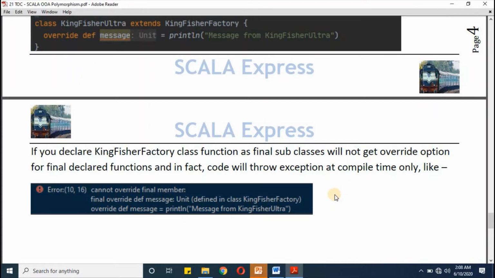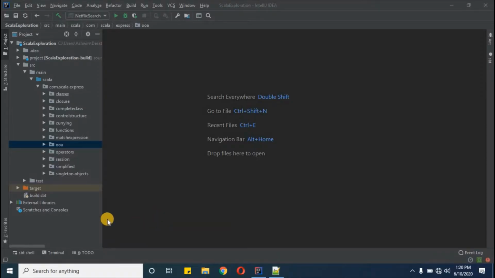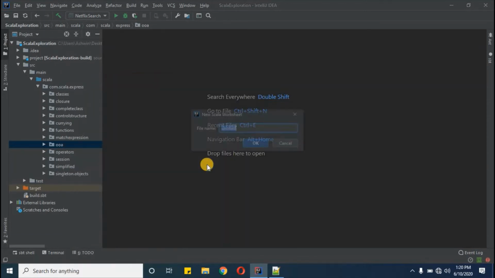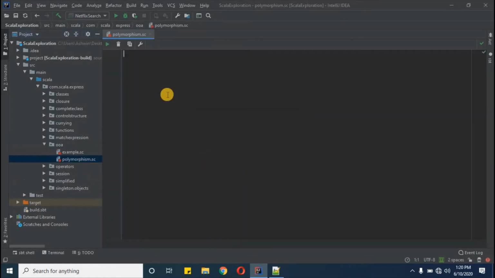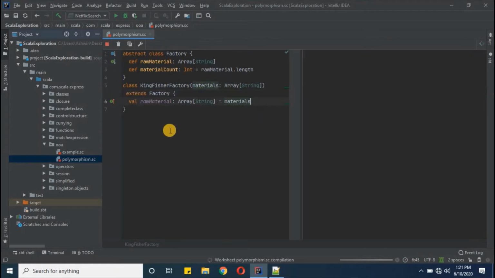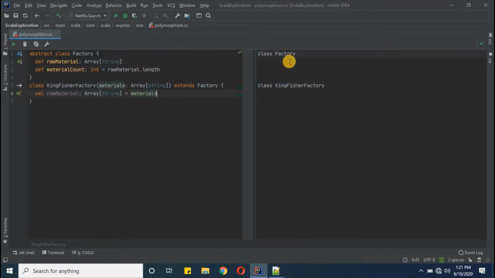Now it's time to do some practical. Okay, so our IntelliJ has started. The package we have created in our previous session itself. So today we will create another worksheet called polymorphism. The first example we have seen is the abstract factory class, and then we were inheriting the factory abstract class into Kingfisher factory, and let's run it. Okay, so it has defined the abstract factory class and Kingfisher factory class as expected.